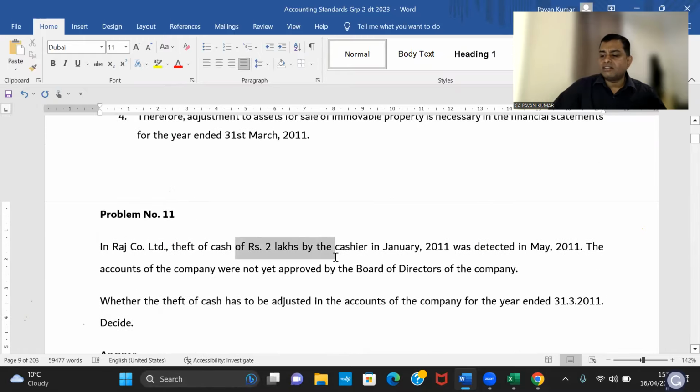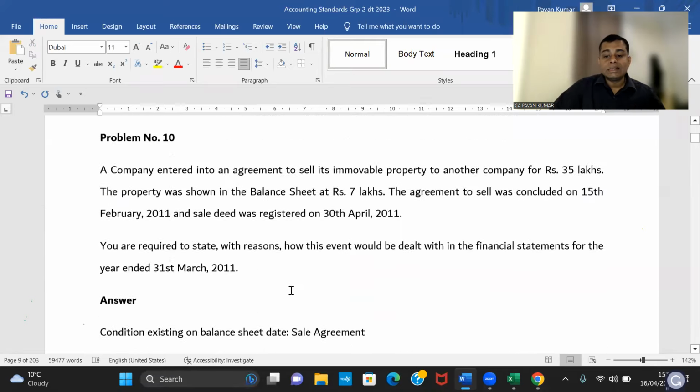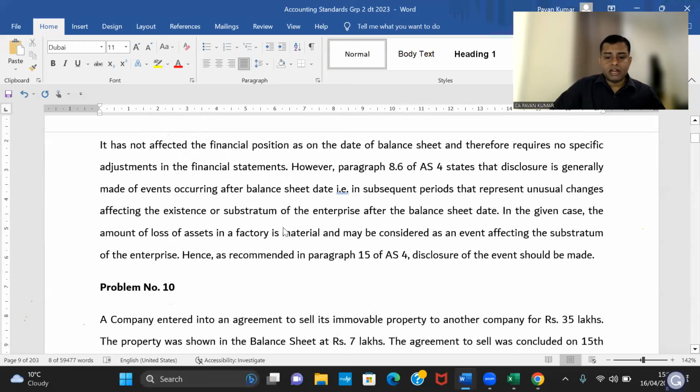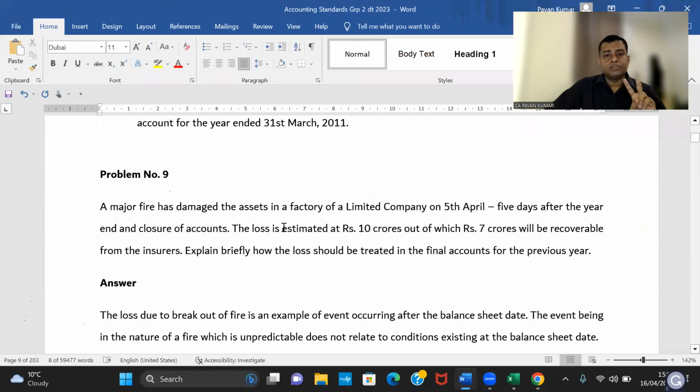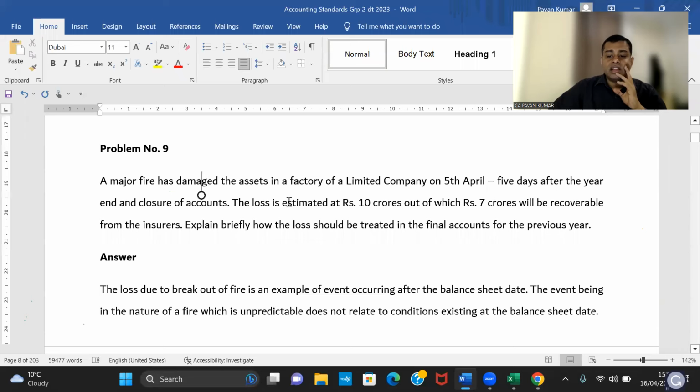Again, cash theft, all repeats will be there. Company sale of property, this also we have done. Sale of property, 2 questions came so far. And the other model, 2 questions came. Assets in the factory, 5 days after the year end of accounts, loss is estimated 10 crores. A fire accident happened.